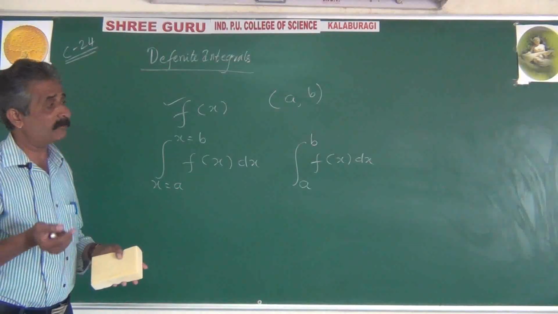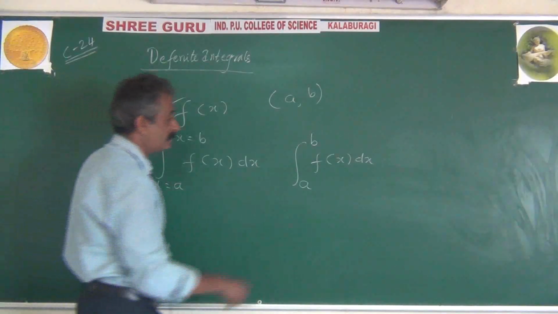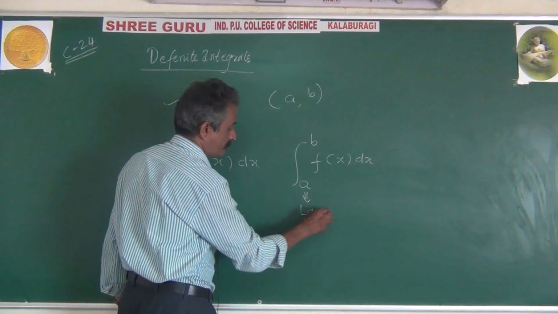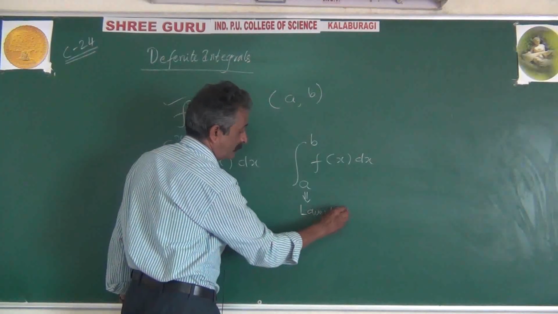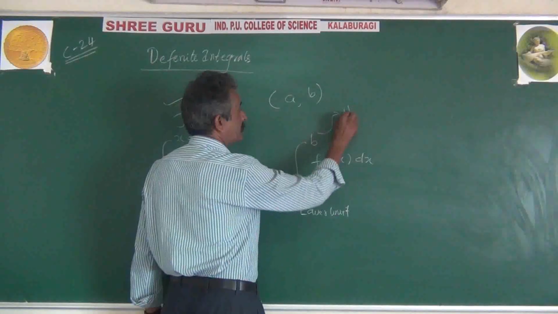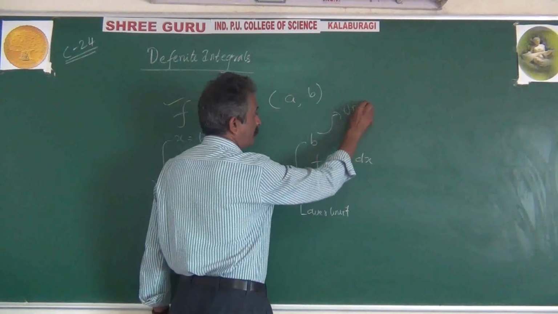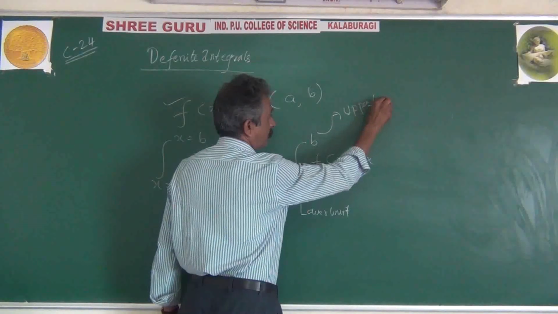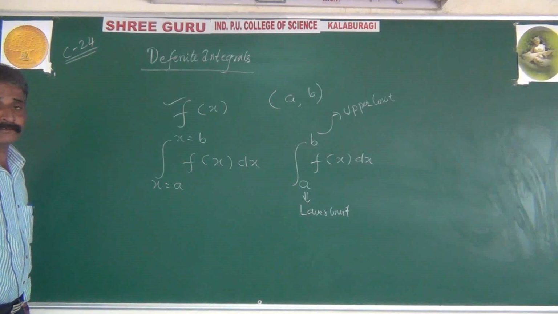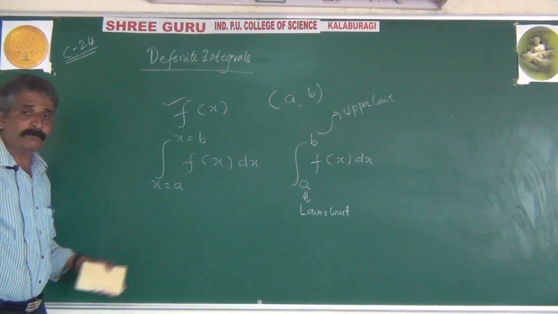Limits, another word for boundary. In particular, a is called the lower limit, whereas b is called the upper limit. A is called the lower limit or lower boundary value. B is called the upper limit or upper boundary value.